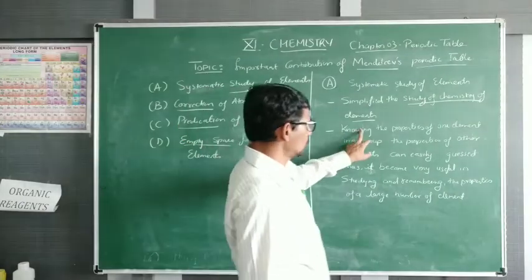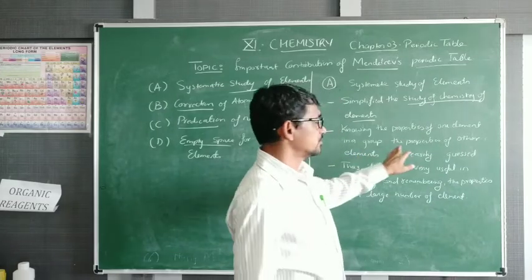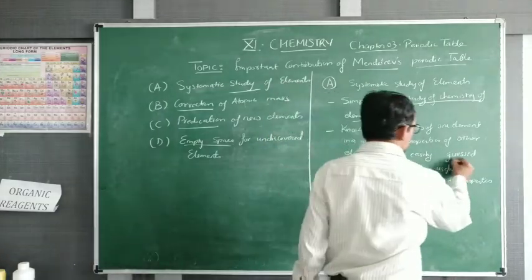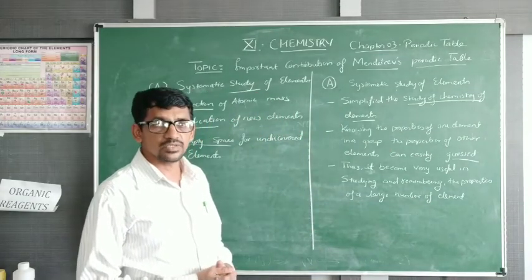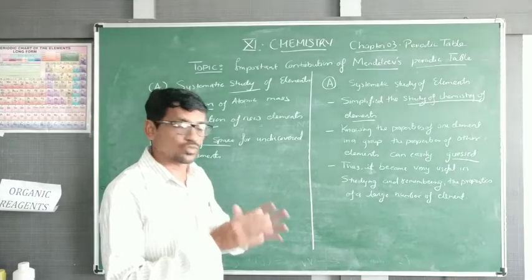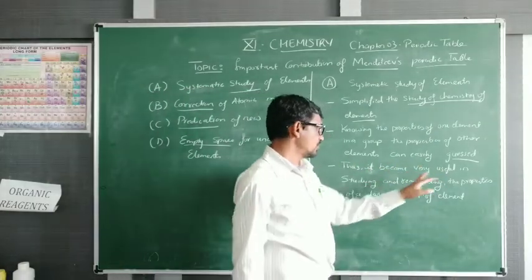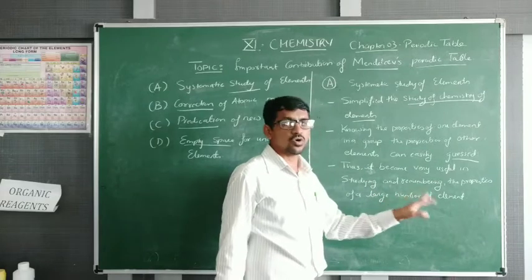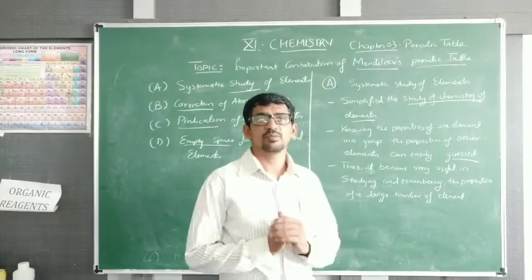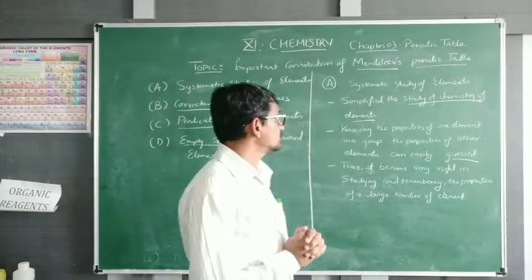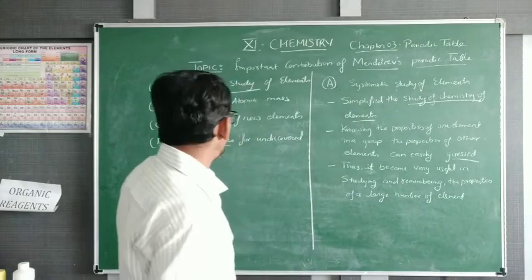Second, knowing the property of one element in the group, the property of the other element can be guessed or predicted. We can predict the property of the other element, since same group has same property. Thus it will become very useful in studying and remembering the property of a larger group of element. So for a larger group of element, we have classified depending upon the property. So that is the first importance, that is systematic study of the element.